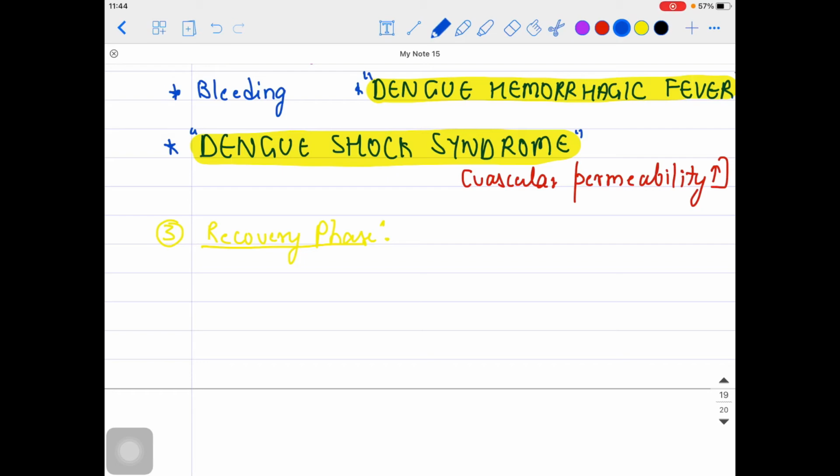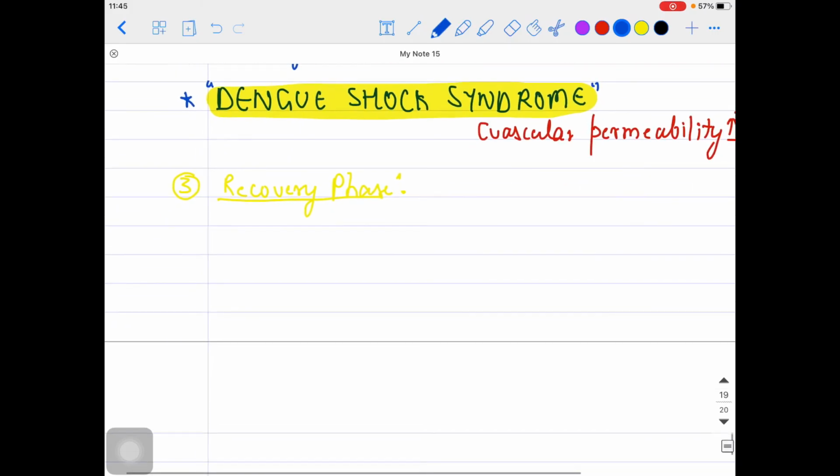Recovery phase is like, the vascular permeability which was happening is now healing up. So whatever vascular permeability, capillary permeability was increasing over there, now it will be coming back to the normal stage. That is the recovery phase. The vitals of this kind of patient will be stabilizing now. The person is coming back to the normal situation, so vitals stabilize in this stage.